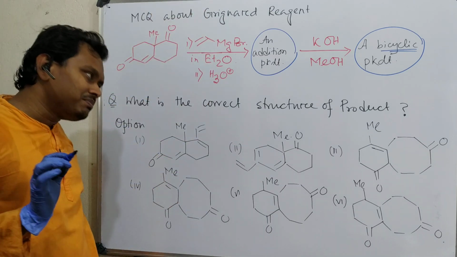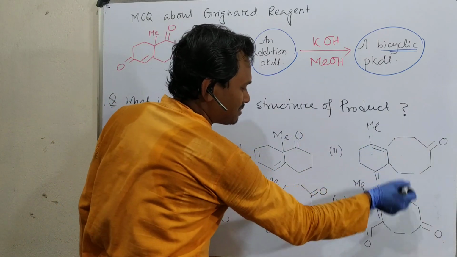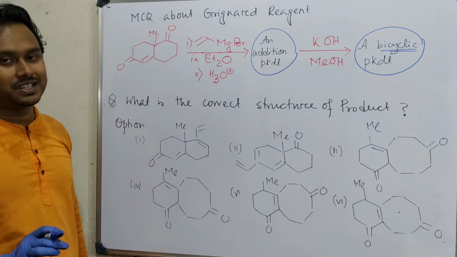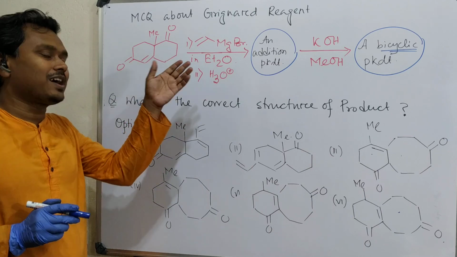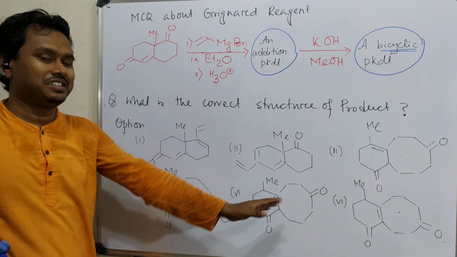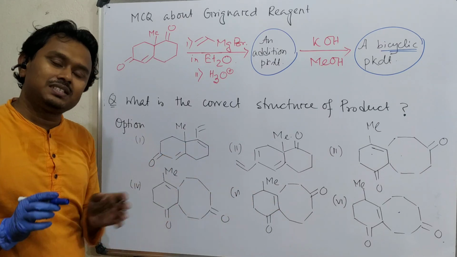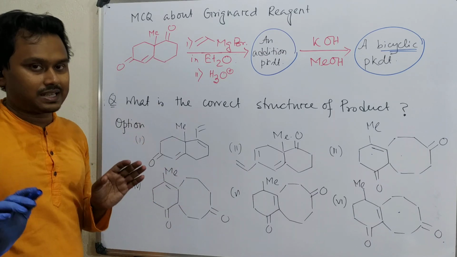Let me tell you a little briefly. That is a 6-member, 8-member. Among these 4 you have to find out the answer, but it is very difficult to predict. If you can move the arrows inside your brain, that's the best, and you can come to the product directly. Otherwise, I suggest you please write step by step. I will teach the tricks at the end.